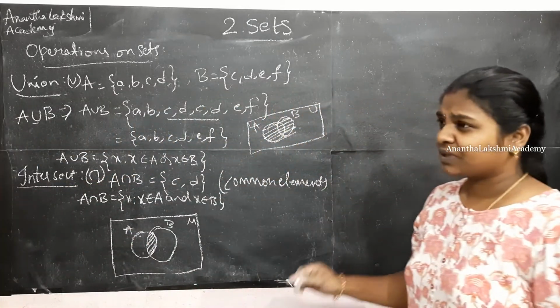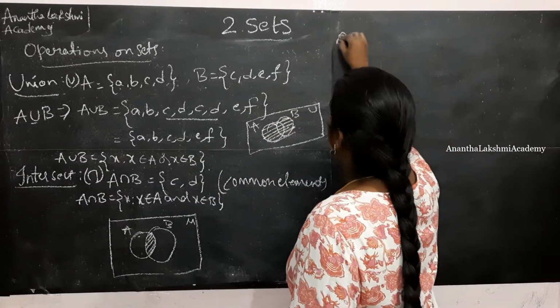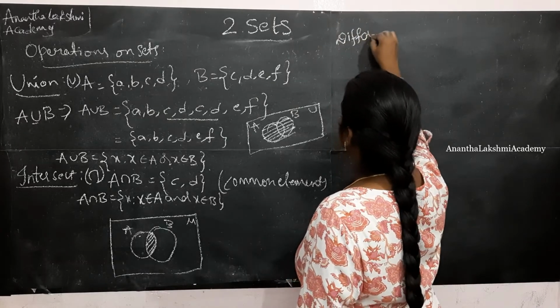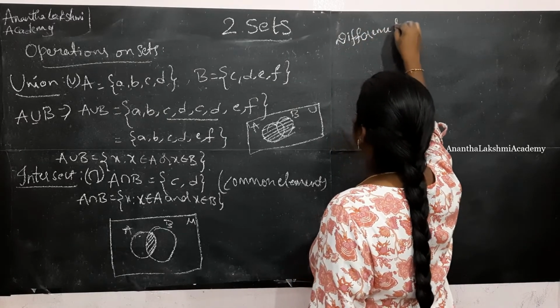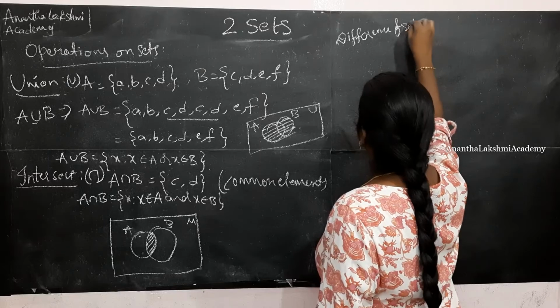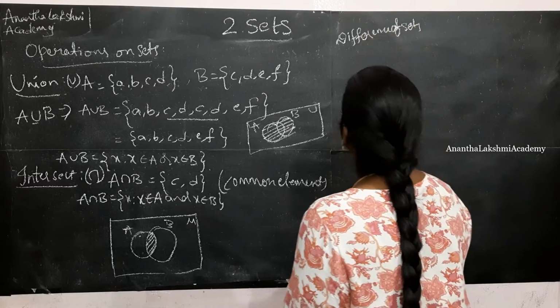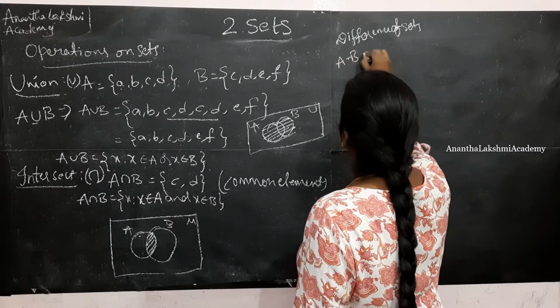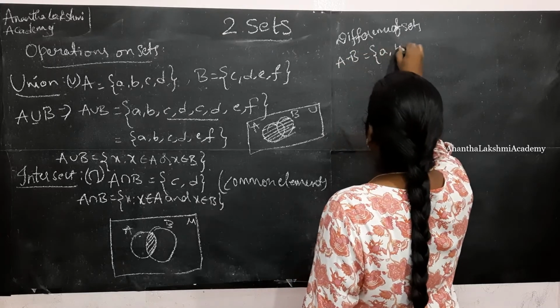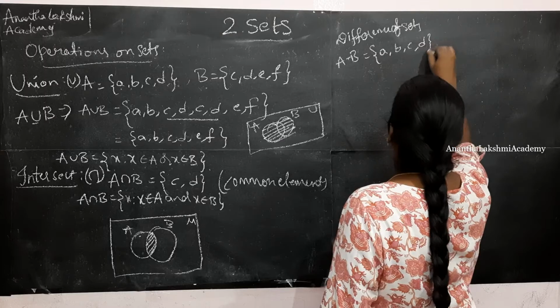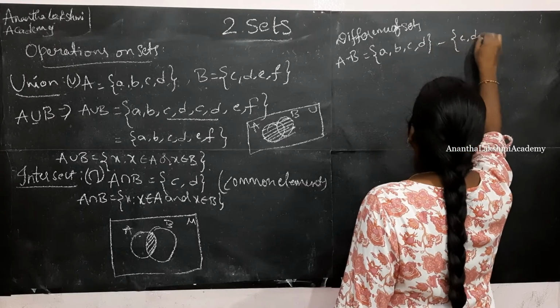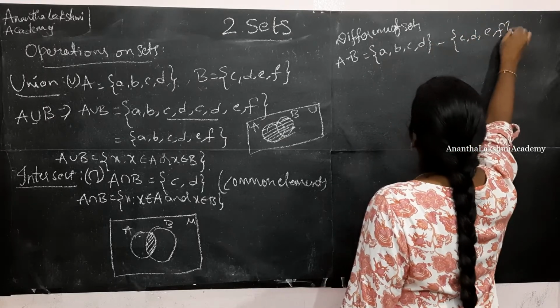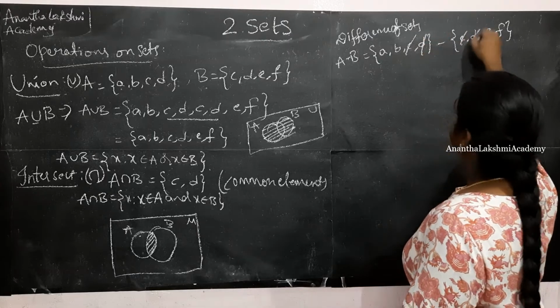Next we have difference of sets. Within the operation we have difference of sets. Alright, so difference of sets is nothing but A minus B. How do you evaluate A minus B? A, B, C, D minus B, C, D, E, F. What is common? C, D. C, D minus, right?